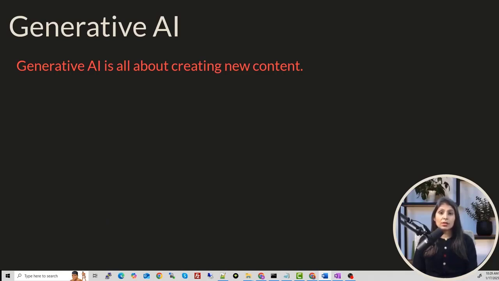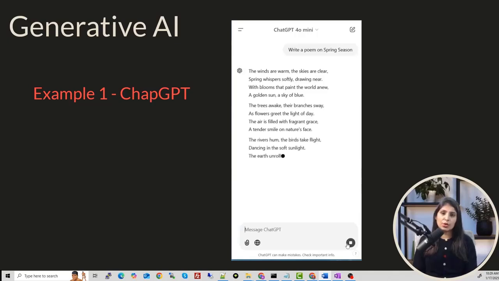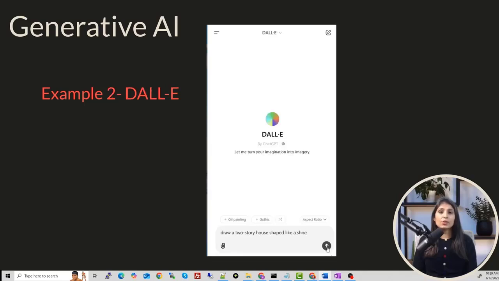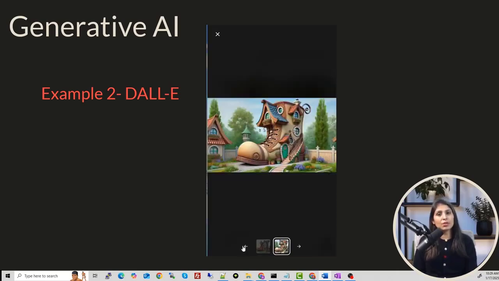So, let's start with ChatGPT only. If you ask ChatGPT to write a poem, it will create a brand new poem just for you based on your requirements. Another example is DALL-E 2. DALL-E 2 is also a generative model that can create images. For example, if you tell it to draw a two-story house shaped like a shoe, then it will generate an image that matches that description.